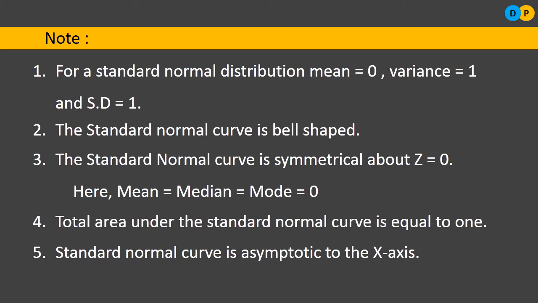Both the ends of the normal curve will be moving up till infinity at both the ends, but it will not be touching the x-axis at any point. That's why it is said that the standard normal curve is asymptotic to the x-axis.